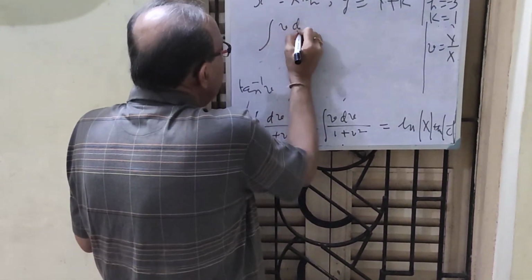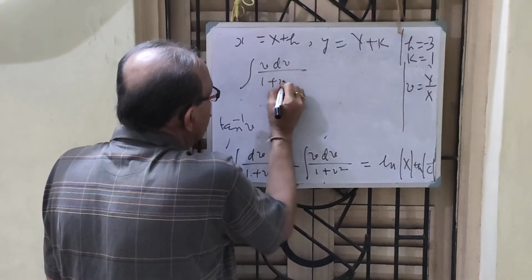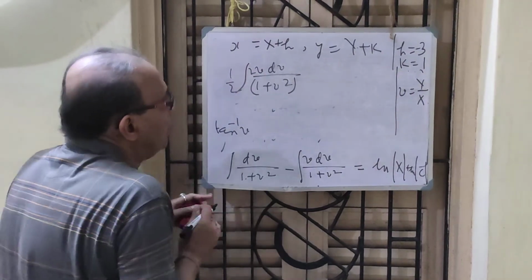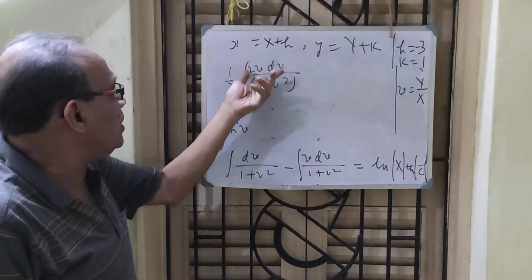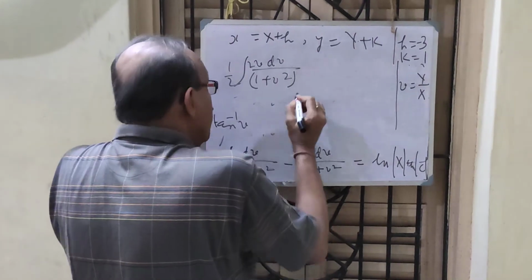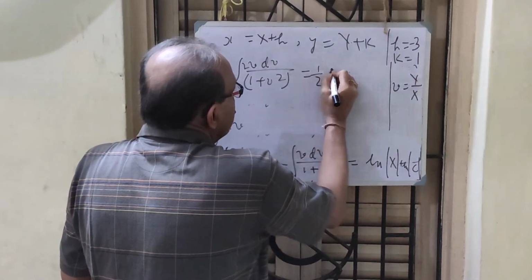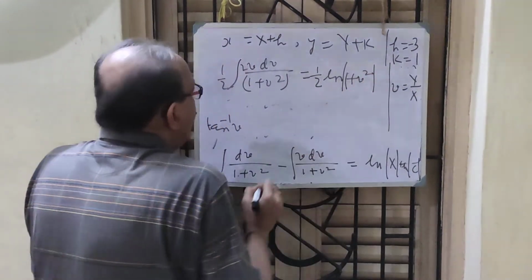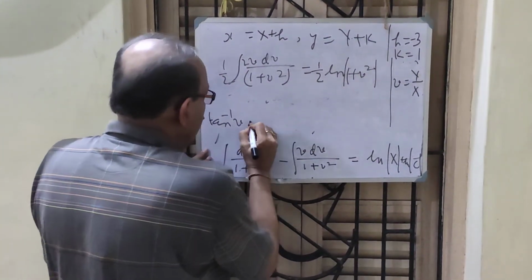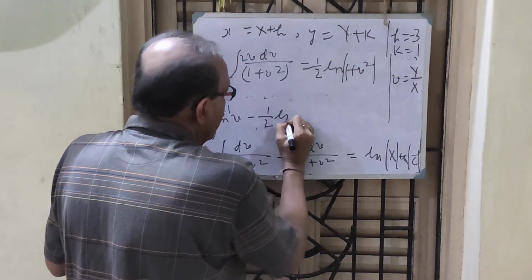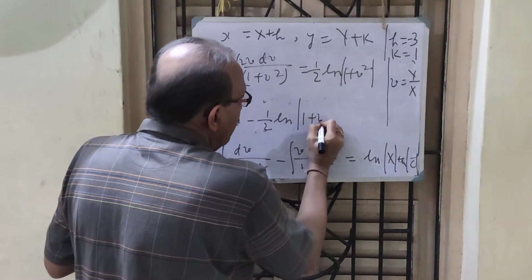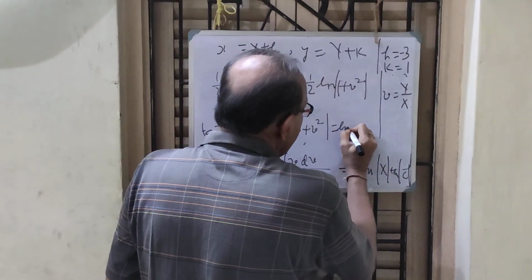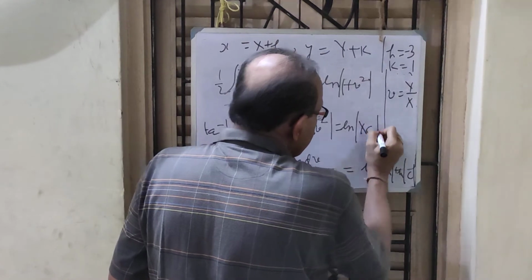Now the next integral comes: b db by 1 plus b square. What do I do? I multiply numerator and denominator by 2. I observe the differential of this is that. Therefore, it is ln. The answer is again a thing of class 12. This 2 I put as minus half ln 1 plus b square, log a plus log b, ln x plus c.